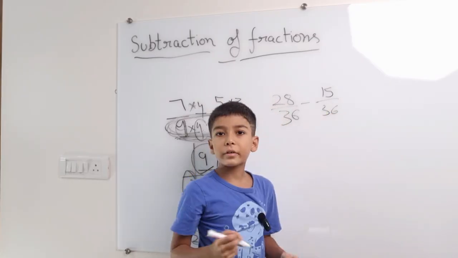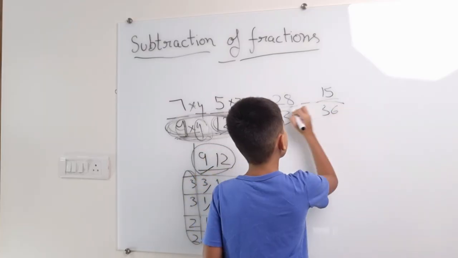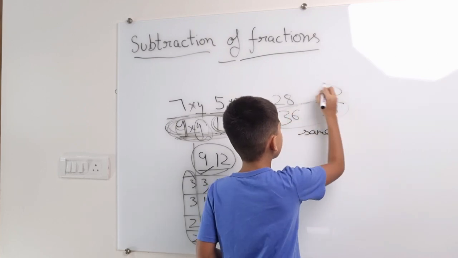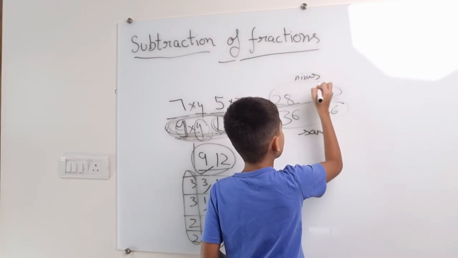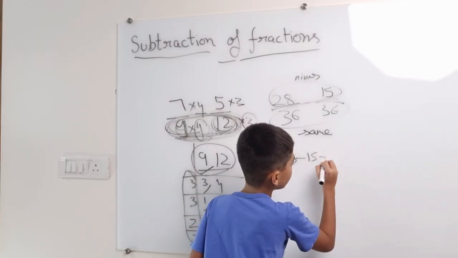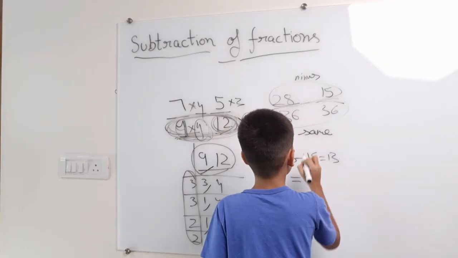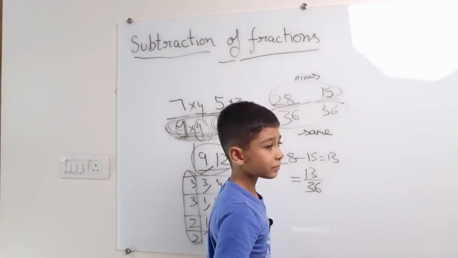Now, this is subtracted like normal because the denominators are same. 28 minus 15 equals 13. So the answer will be 13 by 36.